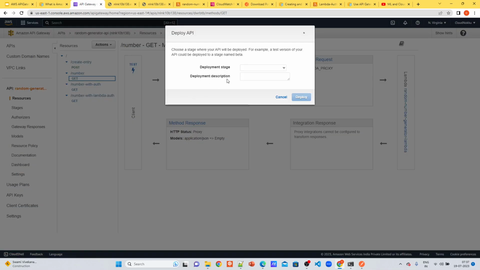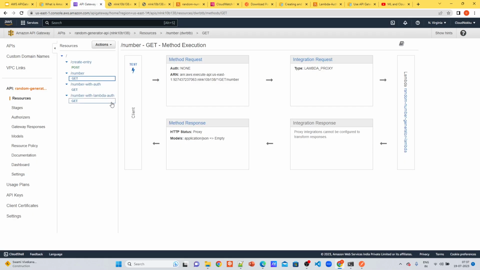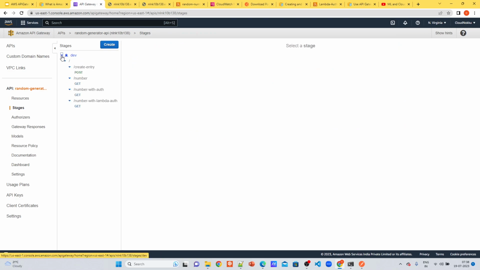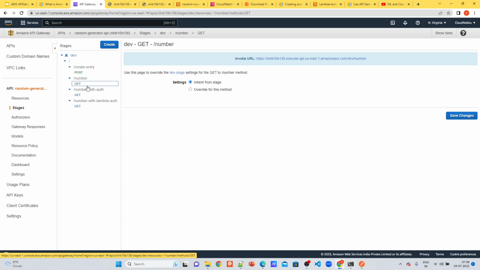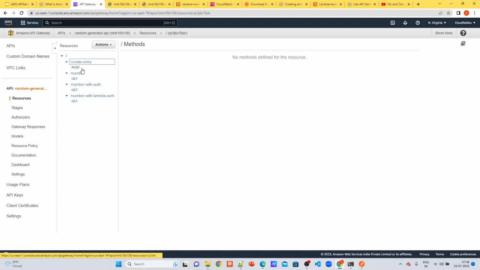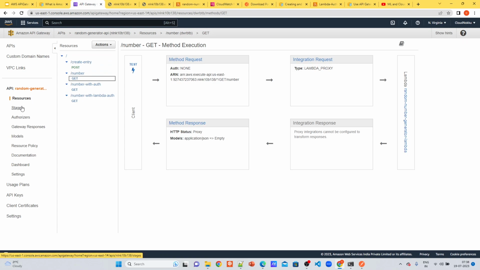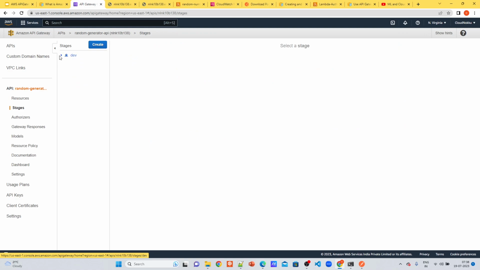Once it is deployed, you can deploy it to different stages like dev, stage, prod, whatever you have created, and it ultimately goes to this Stages section and actually creates and deploys that API, so that you can use it in your application. The Resources section is just for your mapping and hierarchical structure, but for the actual API you need to deploy it, and it will come under the stages.